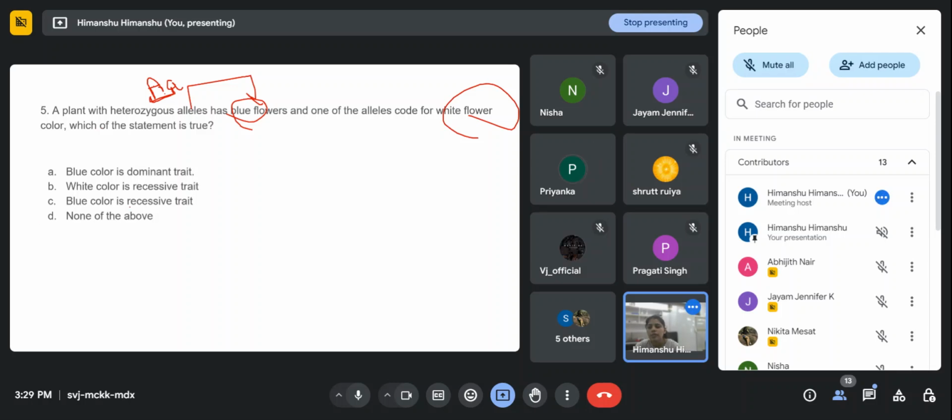Ma'am, option A and B. Okay, option A and B. Two of you are saying option A and B. Anyone else? In this question, you can select more than one option.